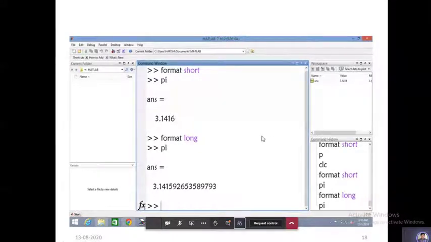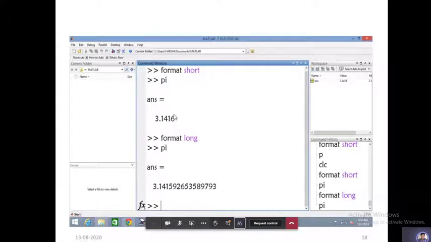This is another one called format. Format means how many decimal values after the decimal point you are interested to have. If you use format short, pi gives 3.1416, up to 4 to 5 decimal points.